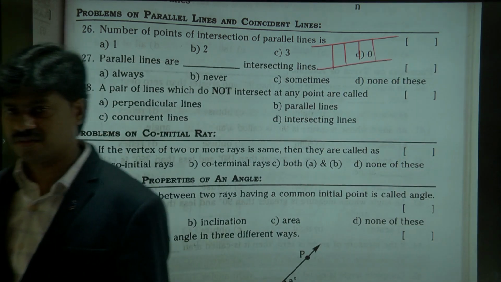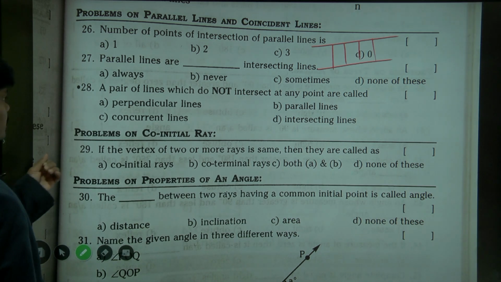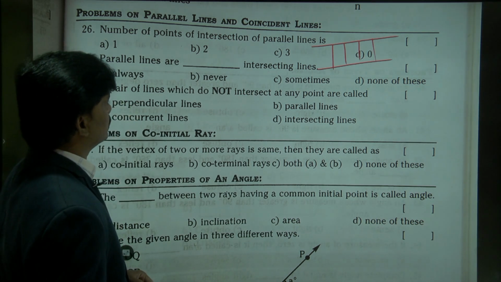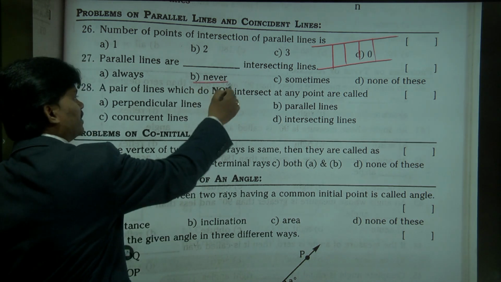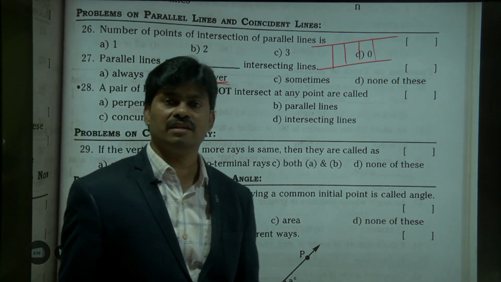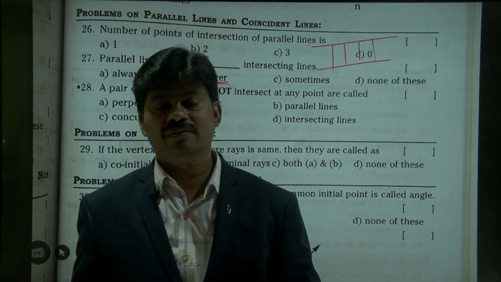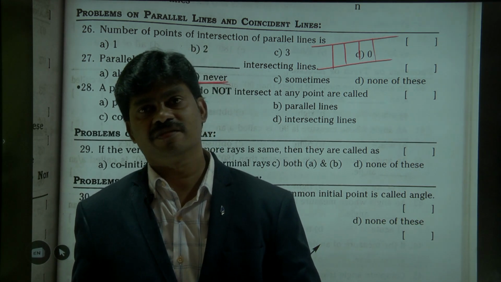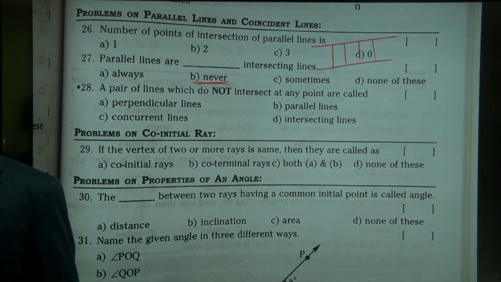So just check out the next question. Twenty-seventh. Parallel lines are always never, yes, parallel lines never intersect. So that we call them, like a student who passed and a student who failed. A passed student we can't say failed, and a failed student we can't say passed. Exactly, they are opposite. Okay, like that.